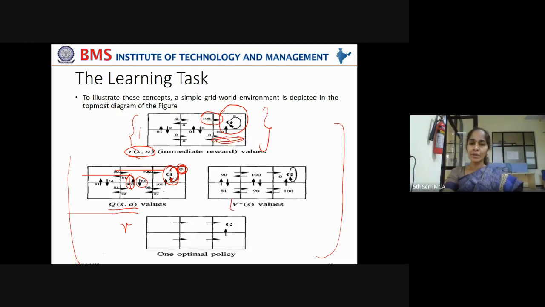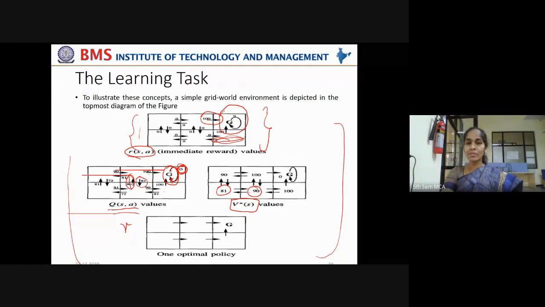Okay. Now here you can see the rewards accumulated when moving from one state to another state. Here, what is the reward? If a robot moves from this state to this state, the reward that can be accumulated is actually not a reward, it is a penalty, because it is reducing 9 points here.